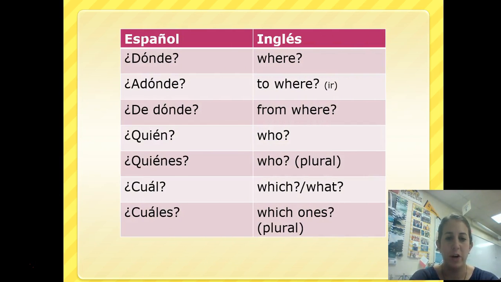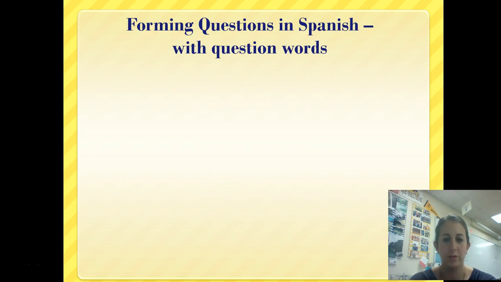All right, continuing our list, dónde, where, a dónde, to where. You're going to use the verb ir a lot with that. De dónde, from where. Quién, who. Quiénes is our plural form. Cuál means which or what. And then cuáles means which ones, so again, that's the plural form of cuál. Make sure you've got those down.